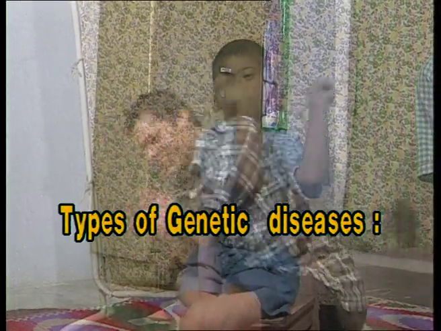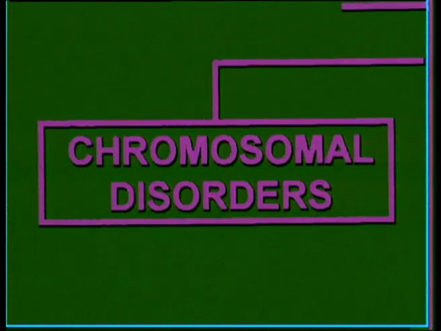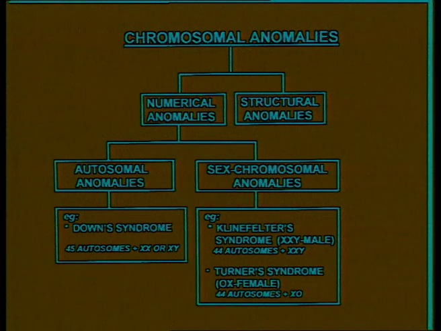Now we have come to the third phase of our lesson, that is the types of genetic diseases. The genetic diseases are grouped into three categories. One is chromosomal anomalies, the second one is single gene disorders or Mendelian disorders, and the third one is multifactorial disorders. First, we will take up the chromosomal anomalies. The chromosomal anomalies indicate an abnormality in the chromosome.